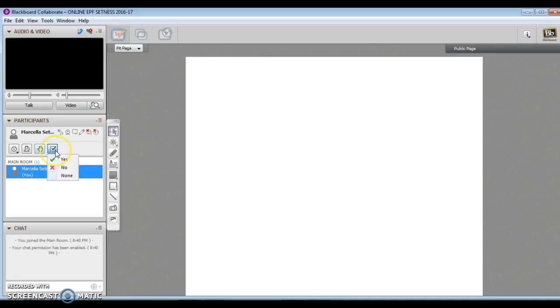We also have a polling feature. Right now it's set to yes, no, so I might ask you a question and then you'll either give me a yes or no. Sometimes we have A, B, C, D or true, false, and that's a way in which you can respond. The other feature that we use in this class right here is the icon for entering text on the page. Once you click on that, it allows you to go to the page and start typing text anywhere on the screen.